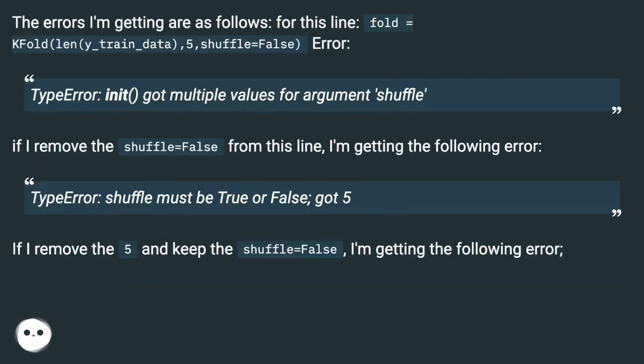The errors I'm getting are as follows. For this line, fold equals KFold, len, y underscore train underscore data, 5, shuffle equals false. Error. Type error, init got multiple values for argument shuffle. If I remove the shuffle equals false from this line, I'm getting the following error. Type error, shuffle must be true or false, got 5. If I remove the 5 and keep the shuffle equals false, I'm getting the following error.